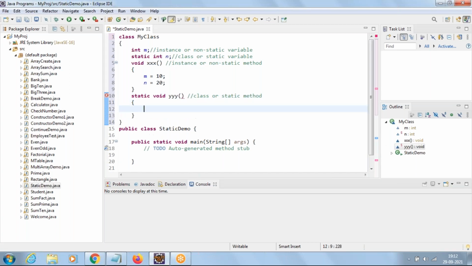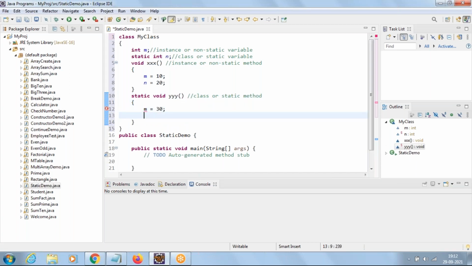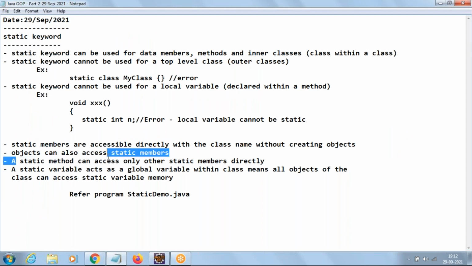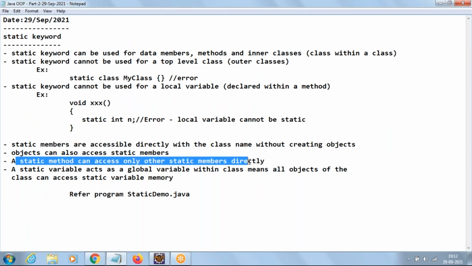And in this static method, if I try to give values, m as 30 and n as 40, do one small observation. See, under M, we are getting a compile time error, line number 12, because M is non-static. But what is the point I've given? A static method can access only other static members directly.